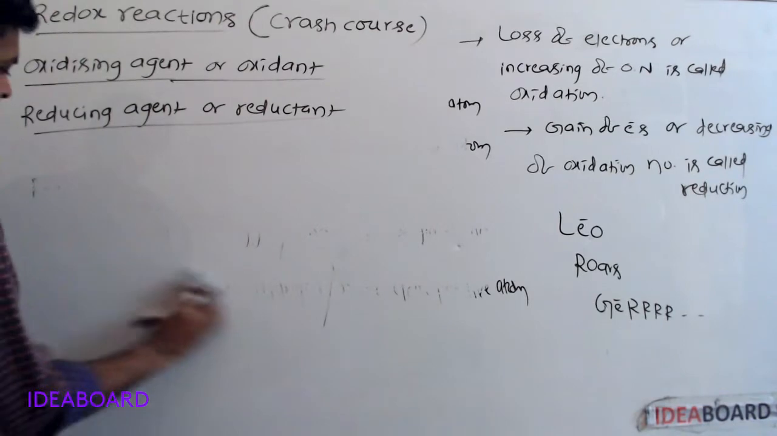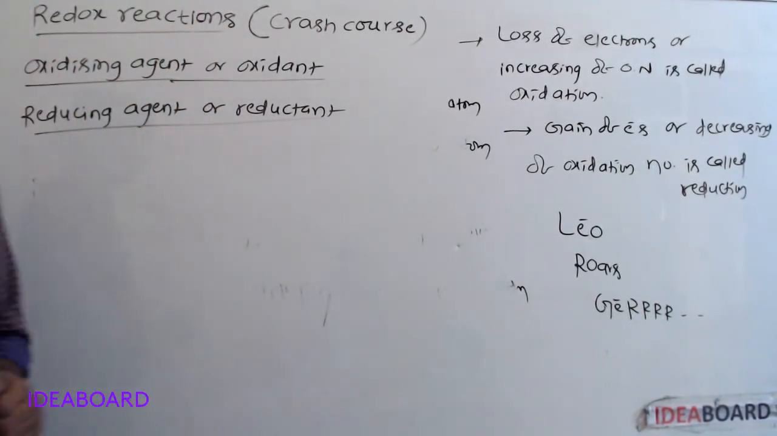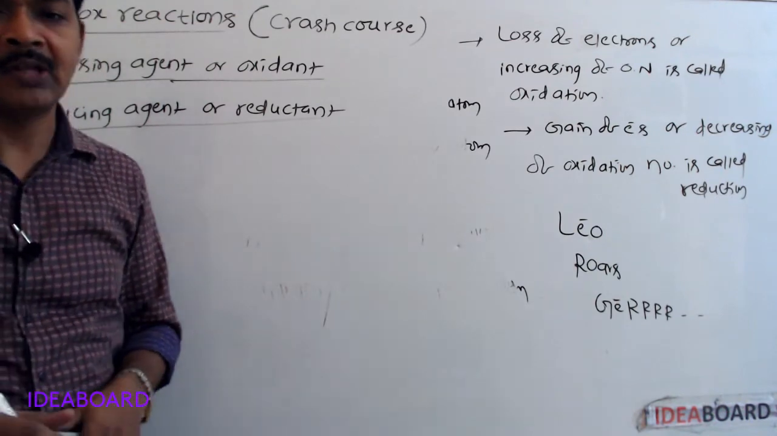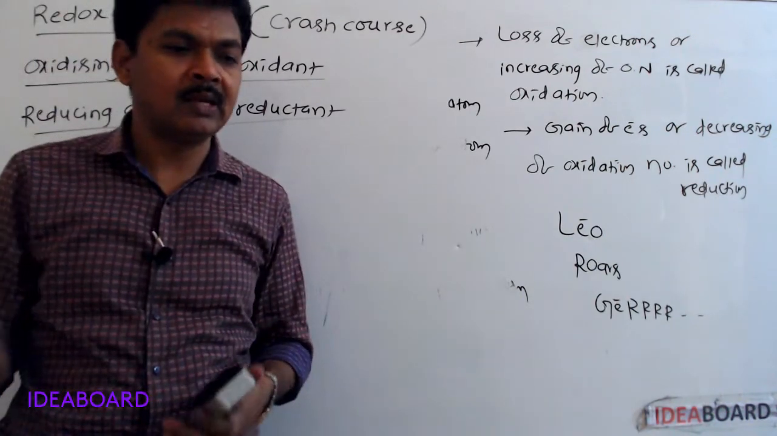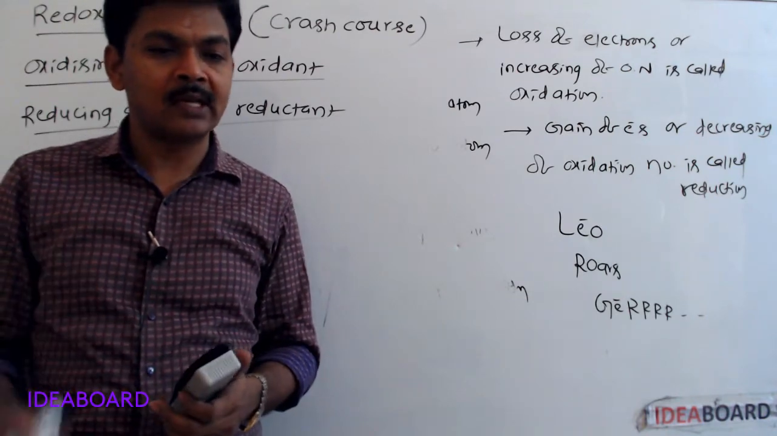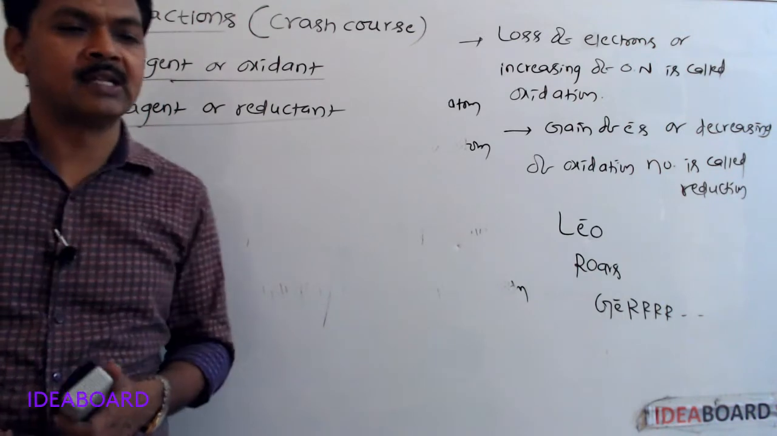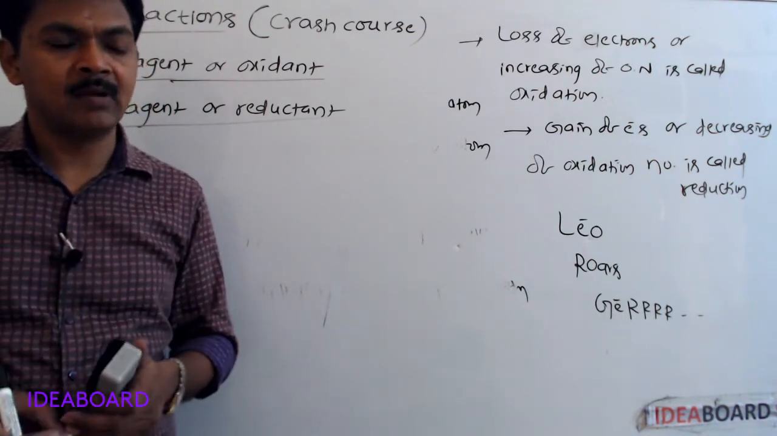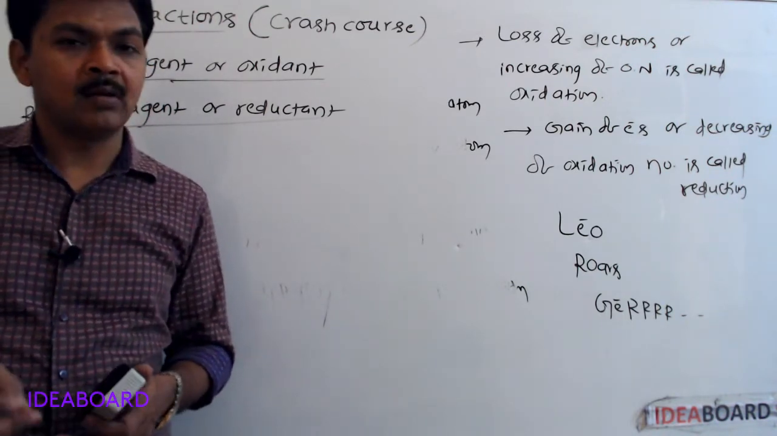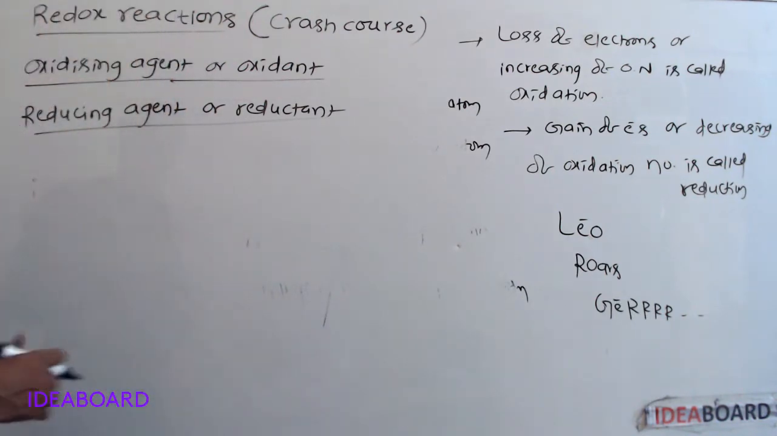We know that in the periodic table, halogens are good oxidizing agents. Among the halogens, fluorine is the best, the strongest oxidizing agent. And alkali metals are good reducing agents.